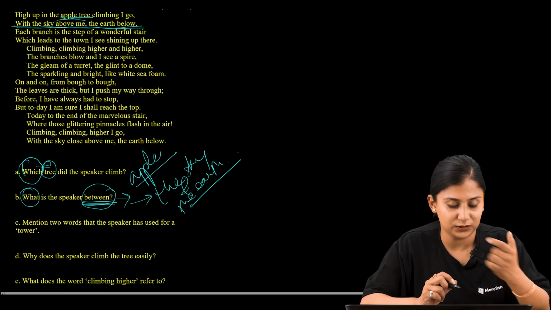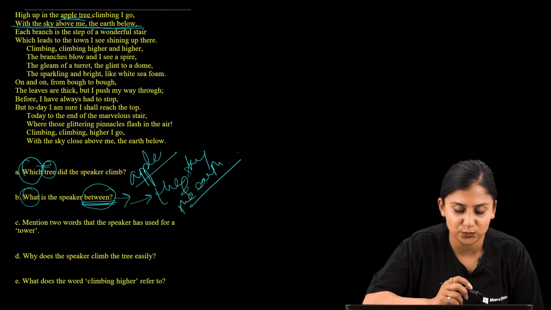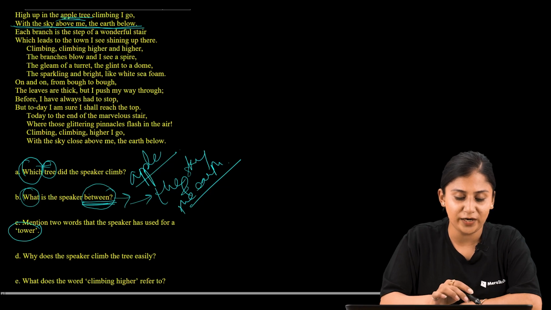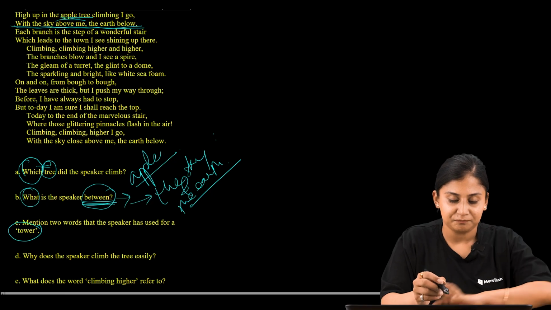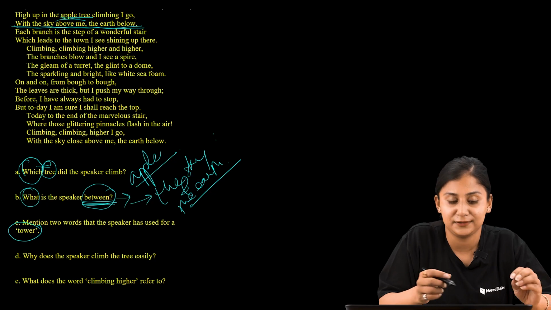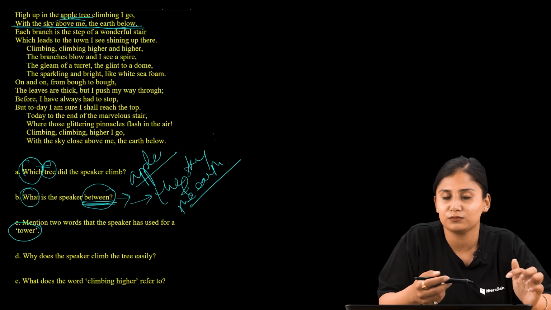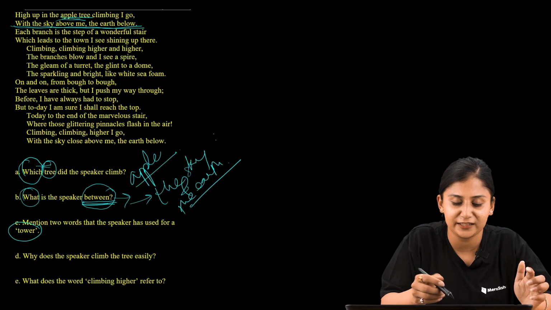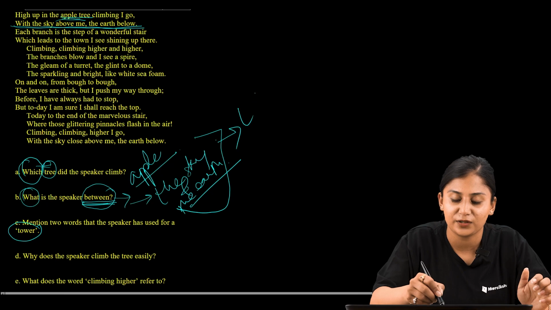Now let us go to the third question, that is, mention two words that the speaker has used for a tower. The first two questions provided to us were quite simple. We were able to find out the answer easily. These questions that ask which, what, fall under the segment of literal comprehension.